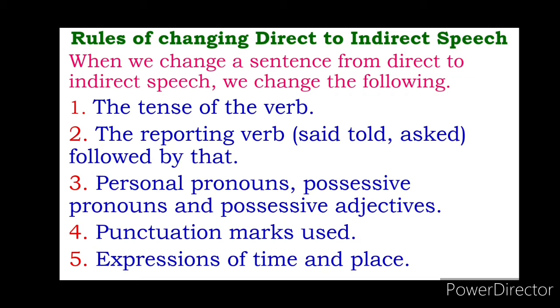When a sentence is written in indirect speech, the tense, pronouns, modals, reporting verbs, and indicators of time and place change.